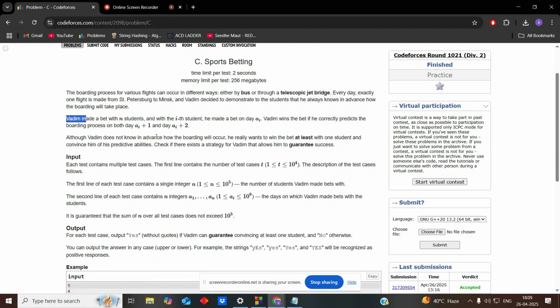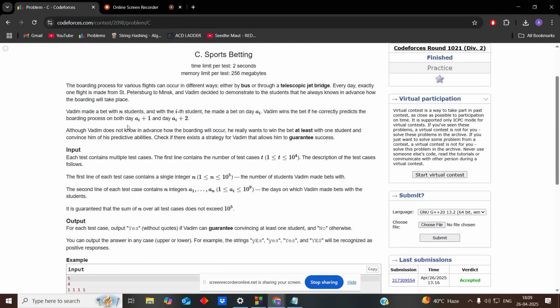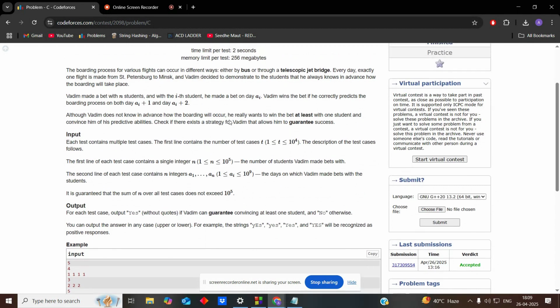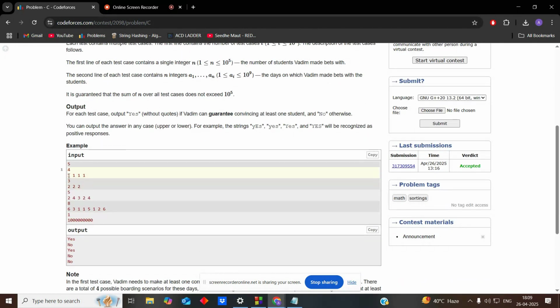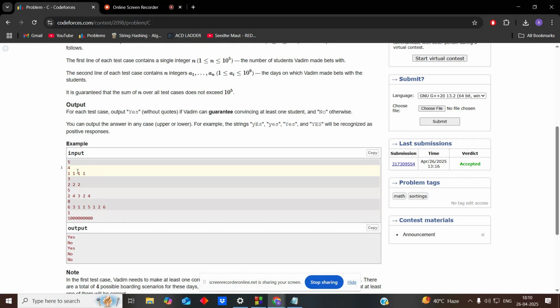He's betting with n students, and there is given some array, and the ith element of the array means that he's going to bet with that person on day i. So suppose that the array is given like 1 1 1 1. So on day one he will bet with four people, 1 2 3 4, all four of them on day one.